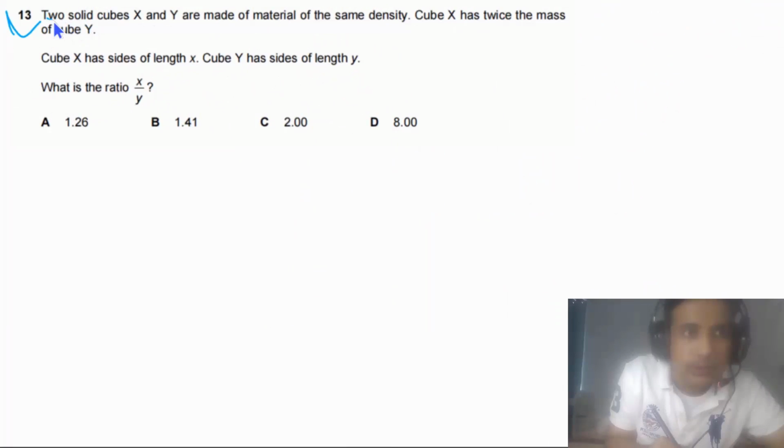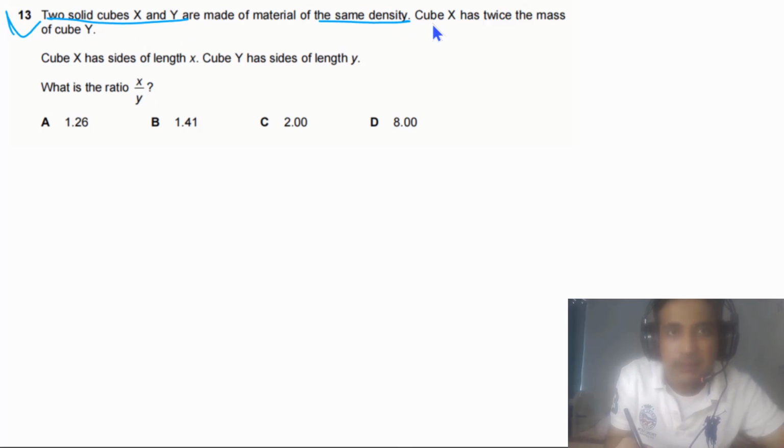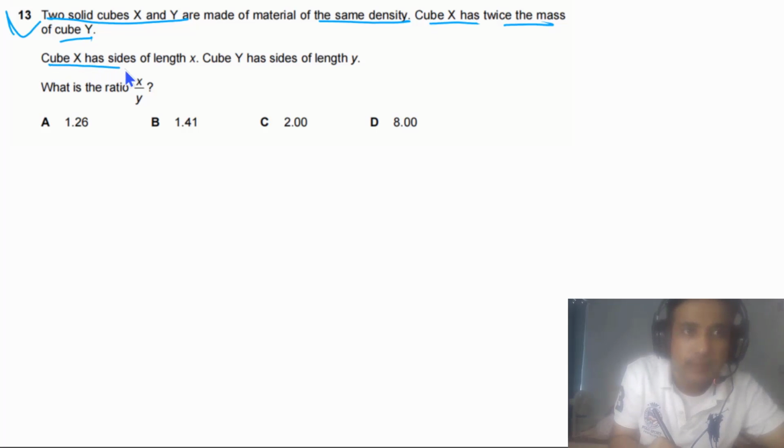Question 13 says two solid cubes X and Y are made of material of the same density. Cube X has twice the mass of cube Y. Cube X has sides of length X. Cube Y has sides of length Y. What is the ratio X by Y?